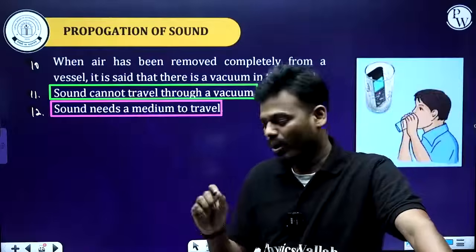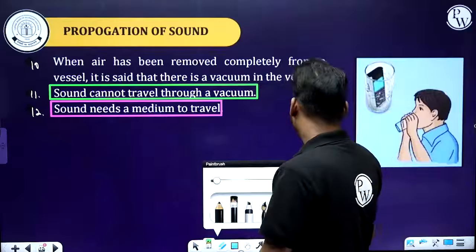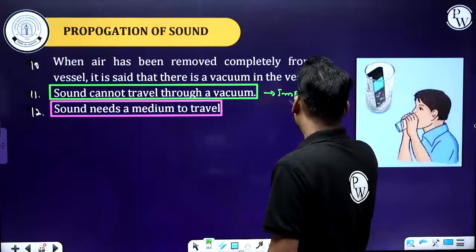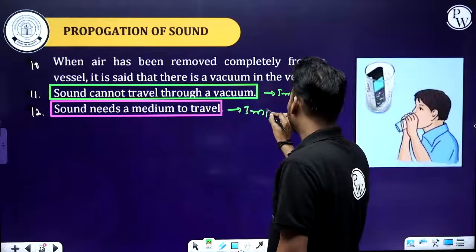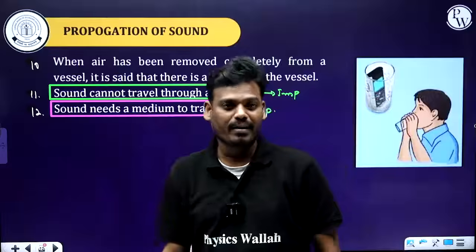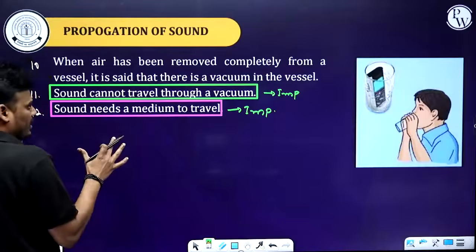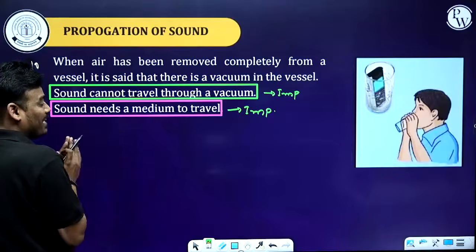Got it? So for ninth class, what you need to remember? This is the first point you have to remember: through the vacuum, sound cannot propagate, and for the propagation of sound, a material medium is required. Simple, okay? Here we have seen air, which is the gaseous state.